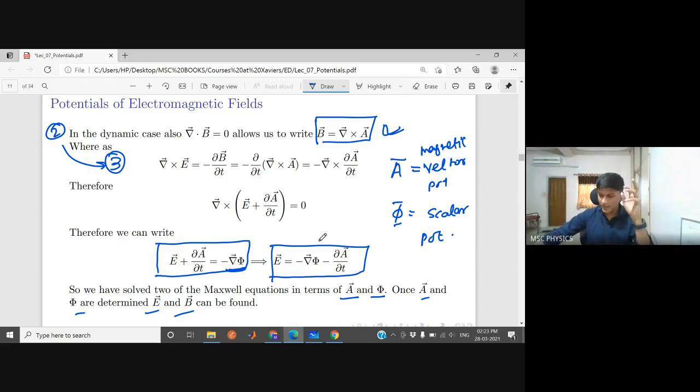Any questions till this point? Most of the part is mathematical, so I'm not going into detail. I hope this mathematics is becoming clear. It is very simple mathematics. Any questions?